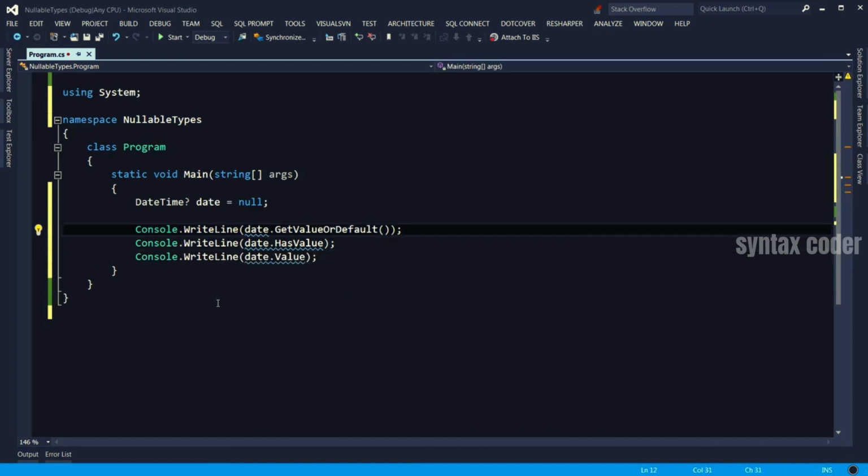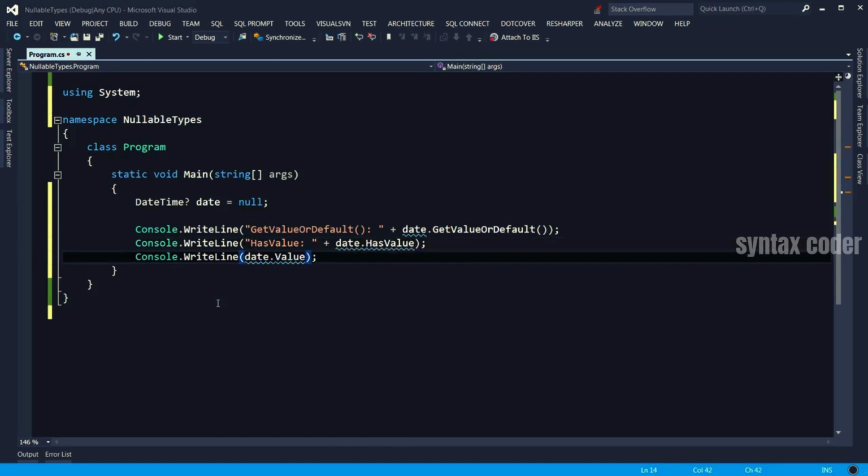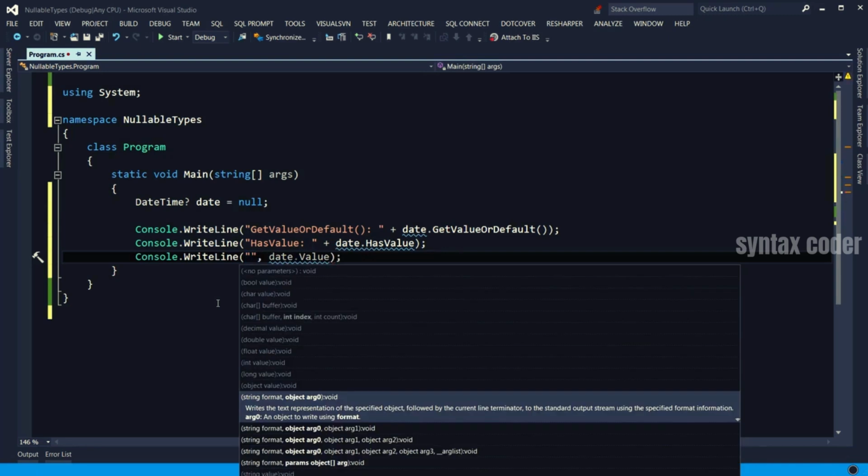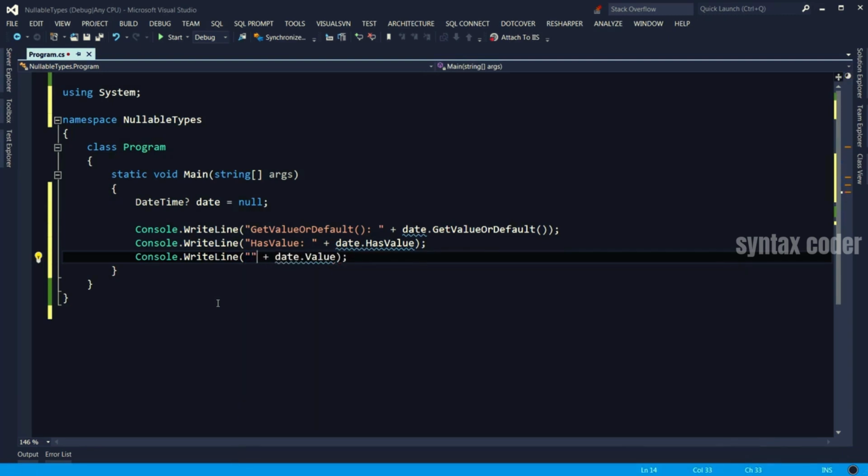Actually, I would like to add a label here. So GetValueOrDefault plus, and here I output HasValue. So it's clear what value each line is representing. Oops. And here that would be Value. Let's run the application and see what happens.